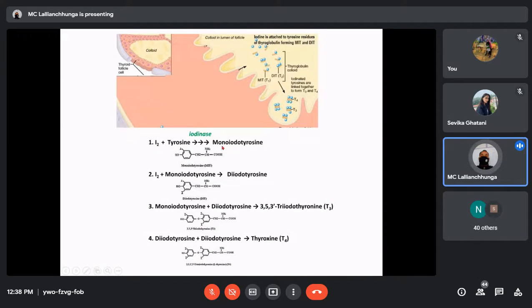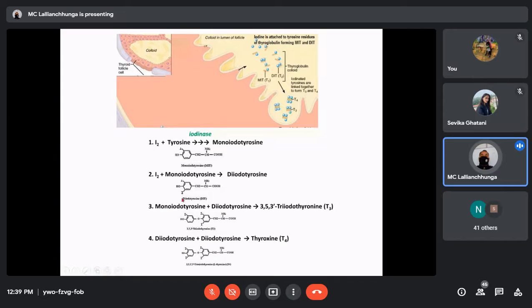What it will form is monoiodotyrosine. Mono means one, so it has one molecule of iodine. Let's say this is the tyrosine, and this ball-like structure is the iodine. So it binds to the tyrosine, and this we can say is the monoiodotyrosine.